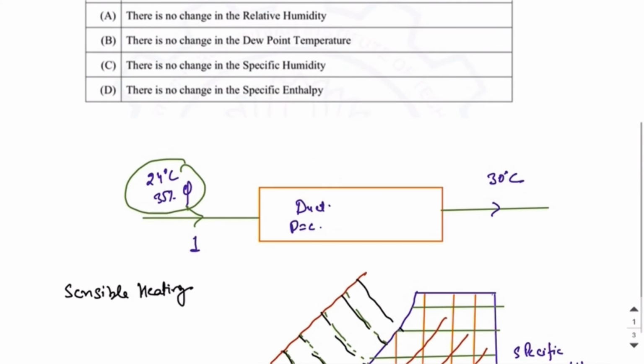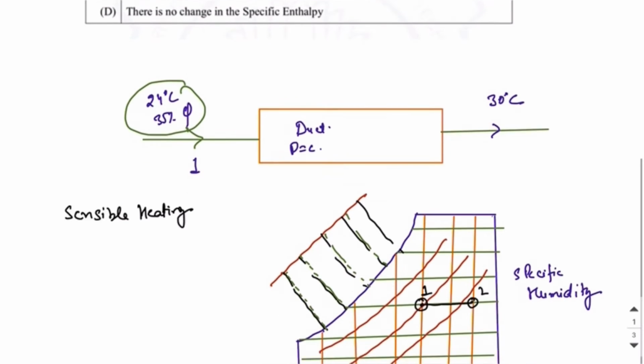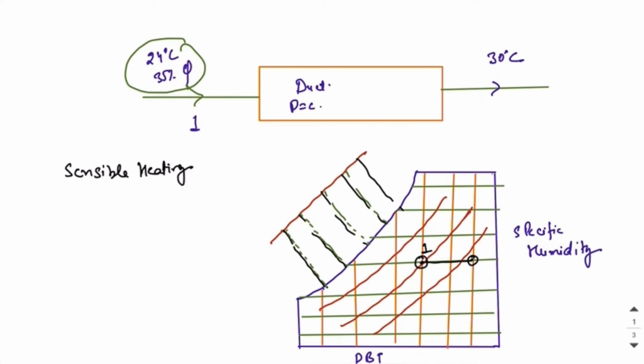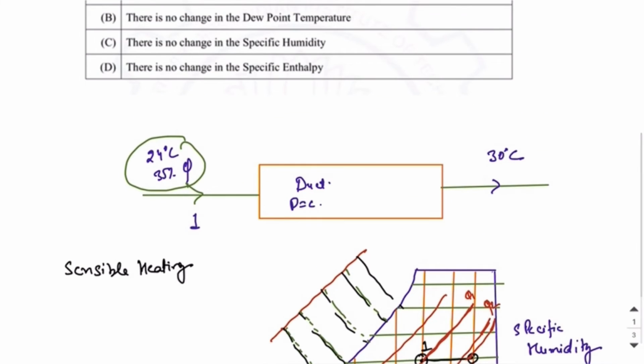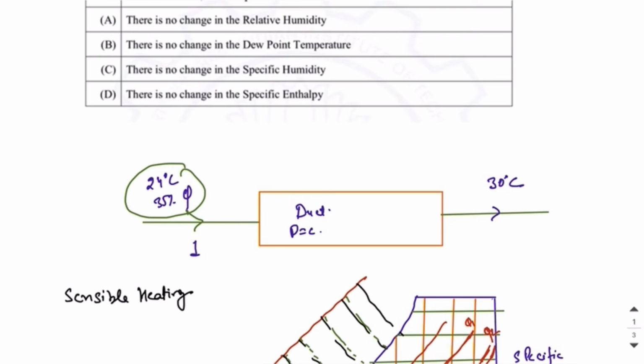option wise. The first option is there is no change in the relative humidity. Now these are relative humidity lines and you can see that relative humidity changes. Suppose this is phi 1, this is phi 2. At state 1 relative humidity was phi 1, at state 2 it is nearly phi 2. So option A cannot be the correct answer. There is no change in the dew point.